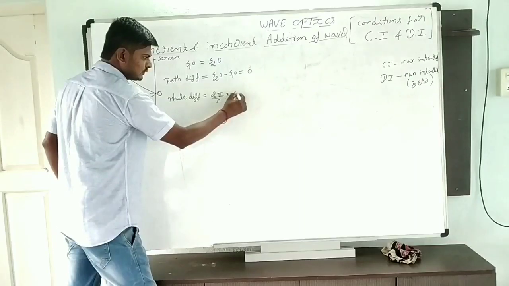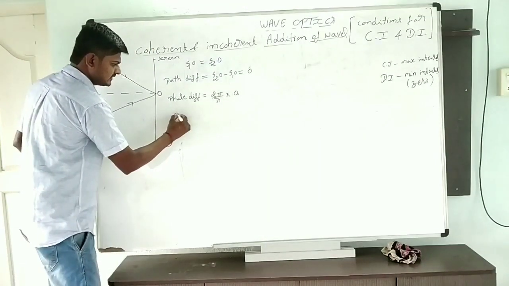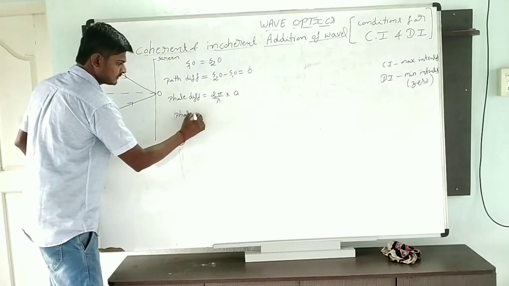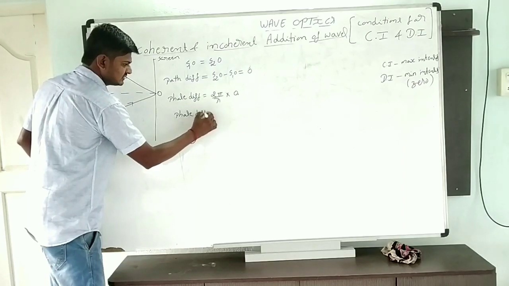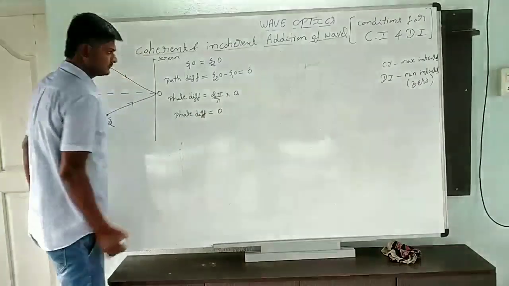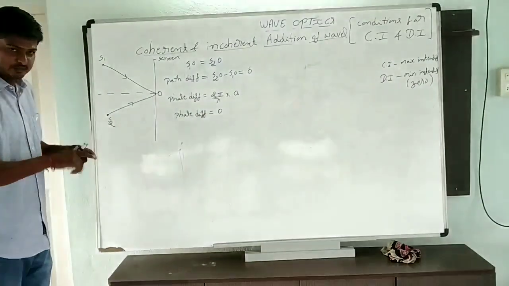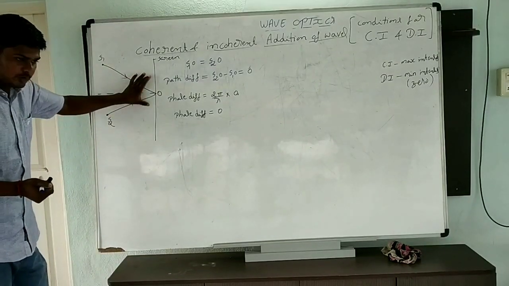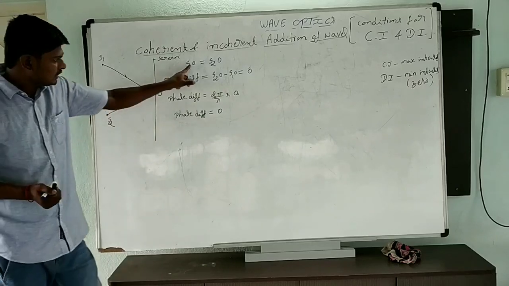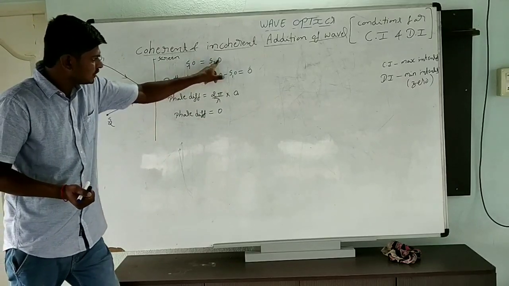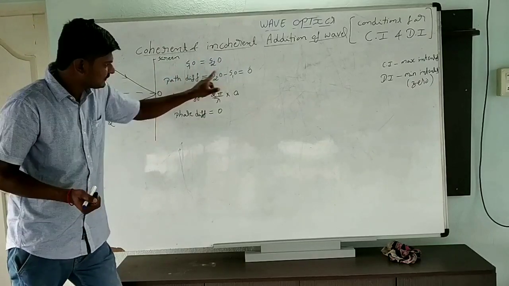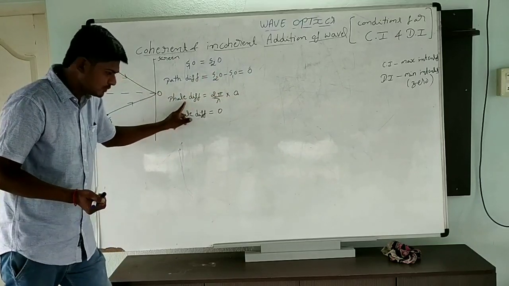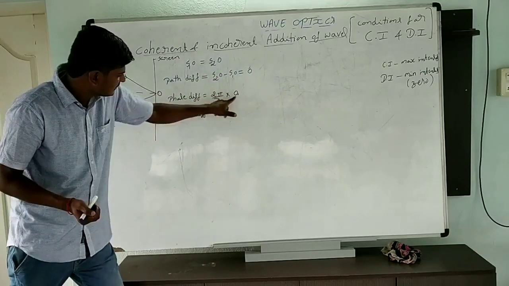The path difference is 0, so the phase difference is also 0. Clear? That's a simple explanation. When they are equidistant from O, S1O is equal to S2O, path difference is 0, and the phase difference is also 0.